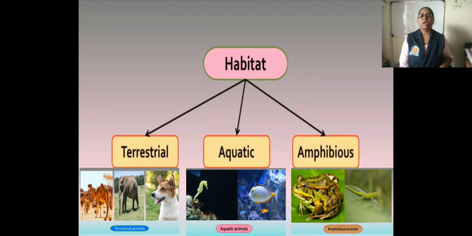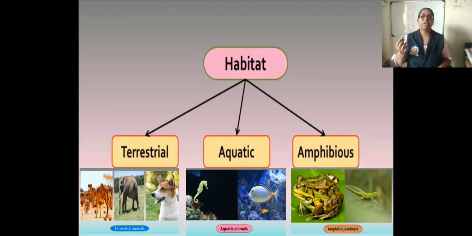Now next, according to their habitat, animals are classified into three groups: terrestrial, aquatic and amphibious animals. What is the meaning of terrestrial animals? The animals which live on land are called terrestrial animals, for example camel, elephant, horse, dog, etc. Those animals which live in water are called aquatic animals, for example fish, okay.